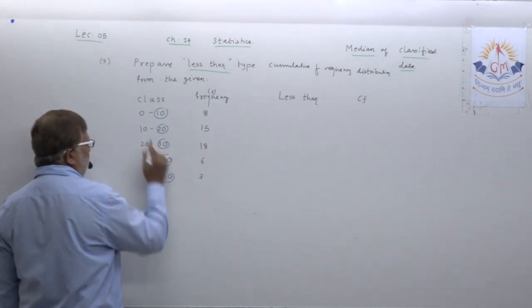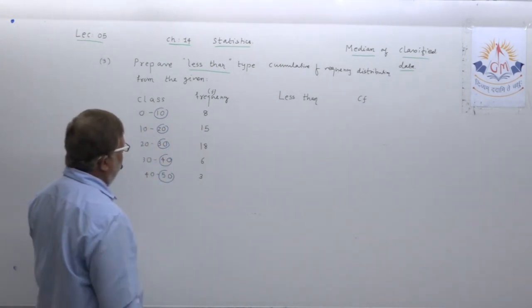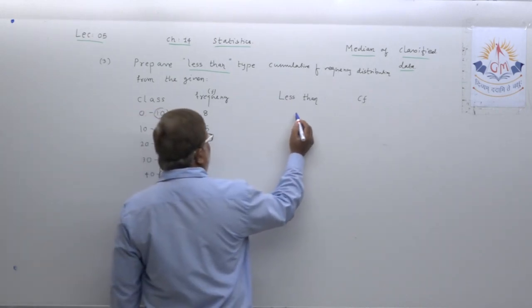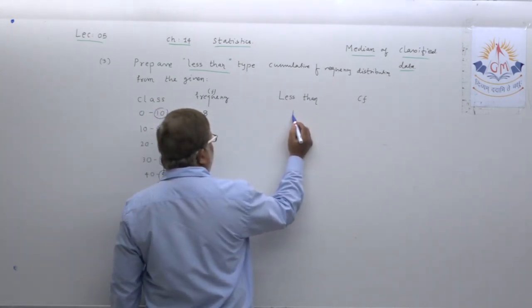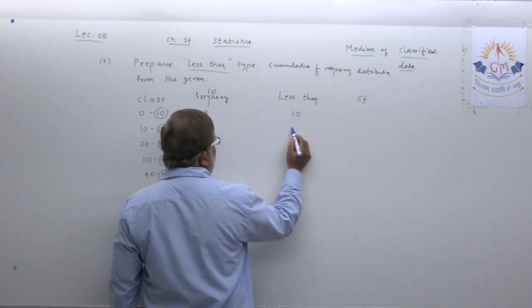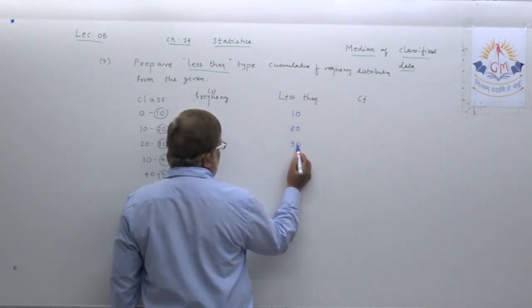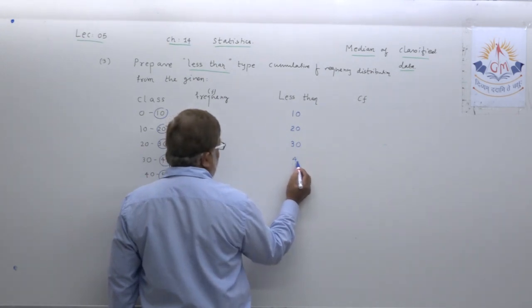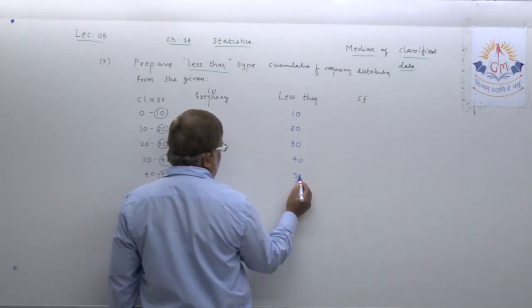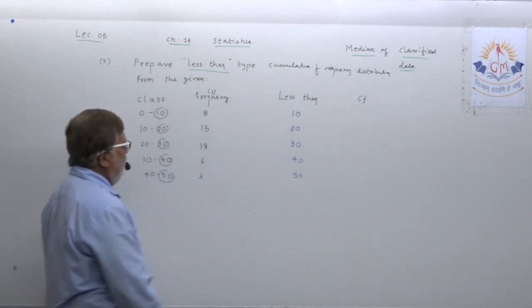Understand this. Do not concentrate on the lower boundary. Write down all upper boundaries first: 10, then 20, 30, 40 and 50. Now try to understand the process, dear student.